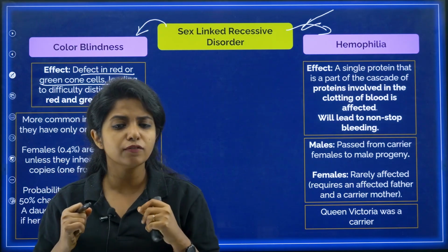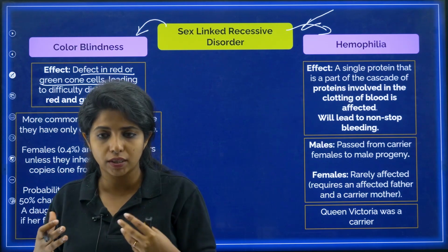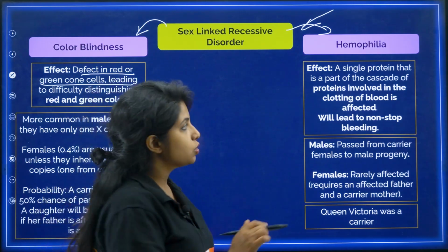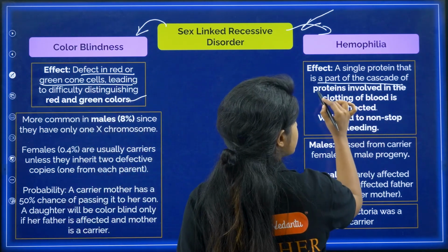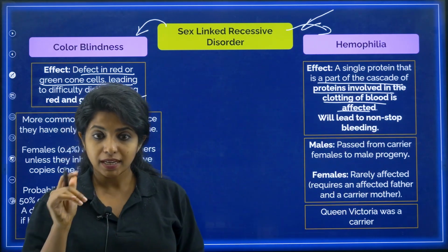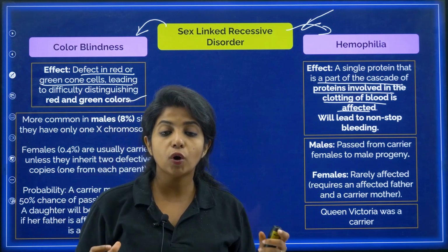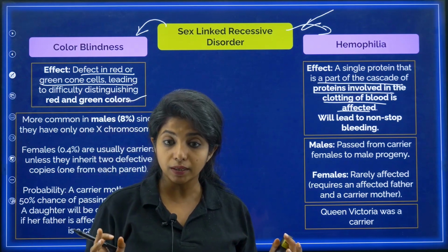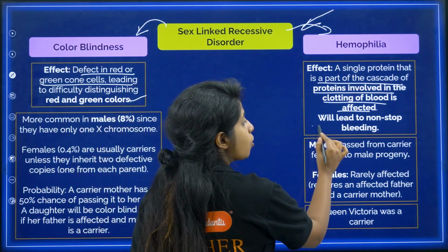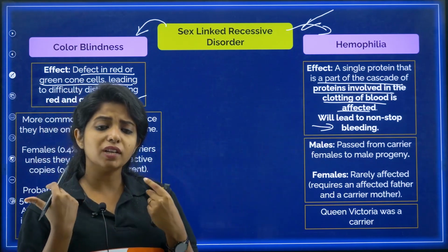Because in our body we have so many clotting factors which come into play and just stop it. There are so many proteins that help in clotting. A single protein that is part of a cascade of proteins involved in clotting of blood is affected over here, which is why it will lead to non-stop bleeding. So a person with hemophilia, if they get a cut, it will keep on bleeding.